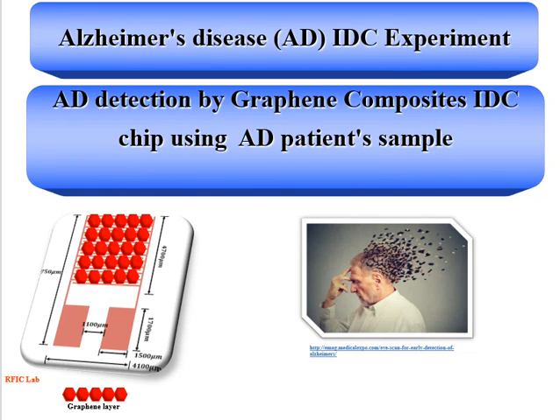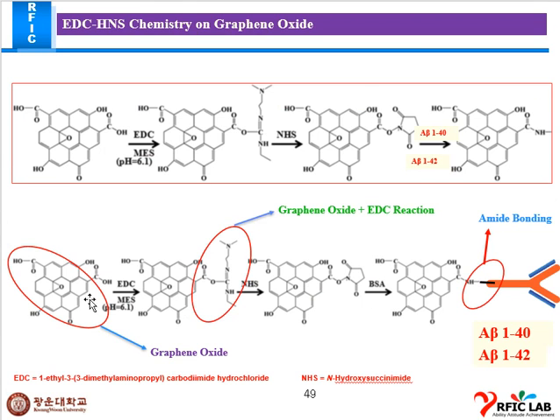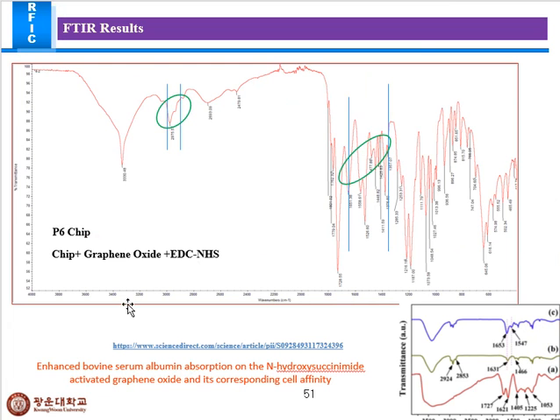So I prepared the P6 chip for the testing. This week I am going to do the AD normal patients experimental testing. As we have already done the SEM, AFM, FTIR characterization, this is all our chemical process. This is our FTIR characterization using the P6 chip with graphene oxide. Here is our chip with graphene oxide plus EDC NHS.